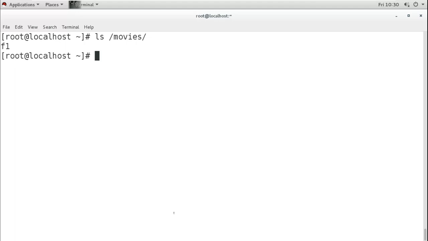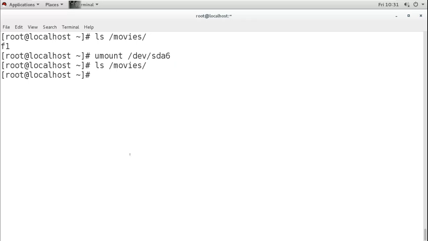If I unmount it, that means removing the partition from the directory, for that you can do umount. Either you can use the partition name, or you can use the directory name, both work. I'm using the partition name. This is to unmount. Now when I check the directory, you can see there is no file. The file is not deleted, the file is actually in the partition, and it will be deleted when I remove the partition, or delete the partition, or even format the partition, like recreating the file system. So it is still there. If I mount it again, you will see the file again.